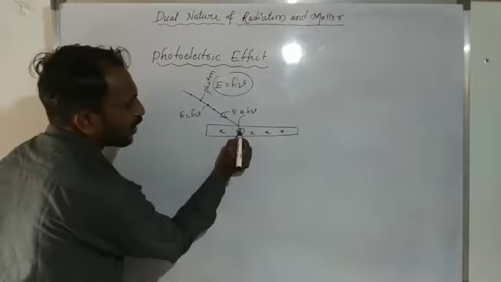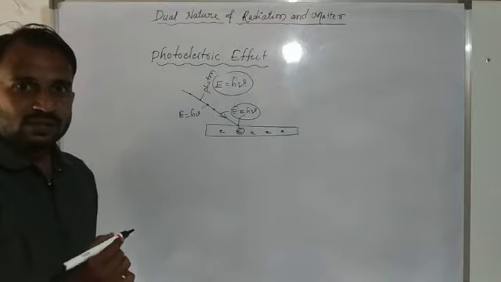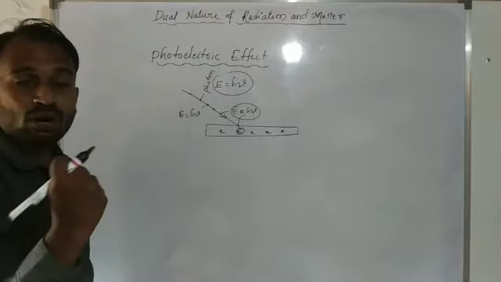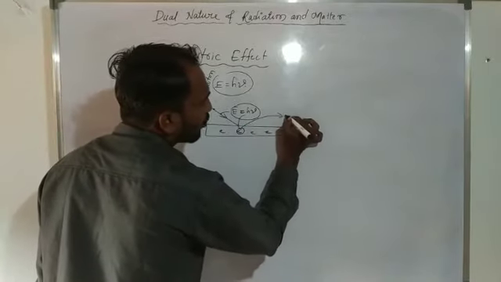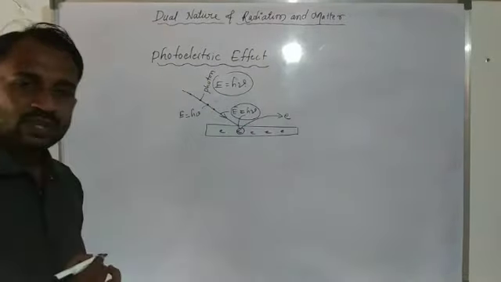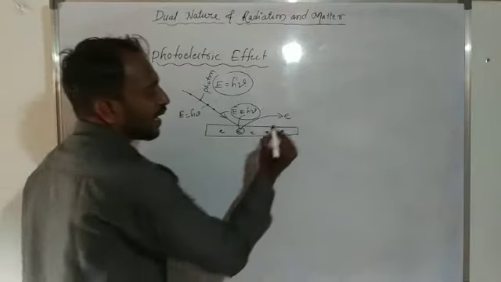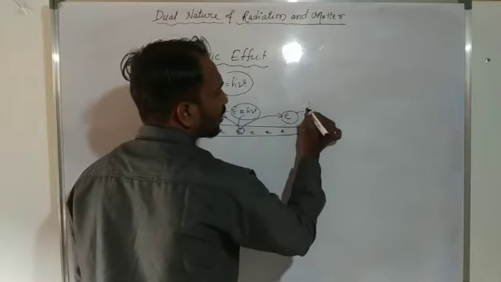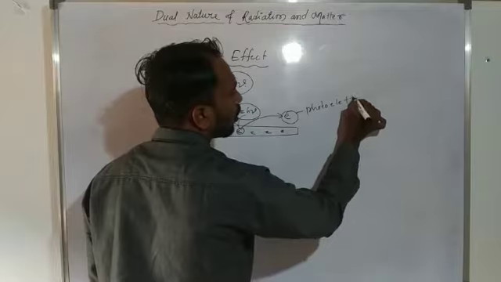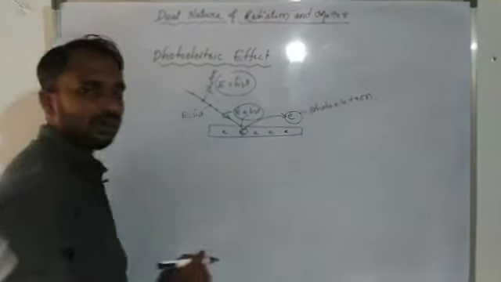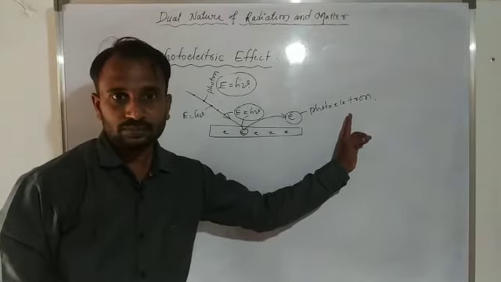It means this electron absorbs one photon, so one photon's energy, h nu. Then this electron comes out, or jumps out, from the metal surface. This electron we consider a photoelectron.